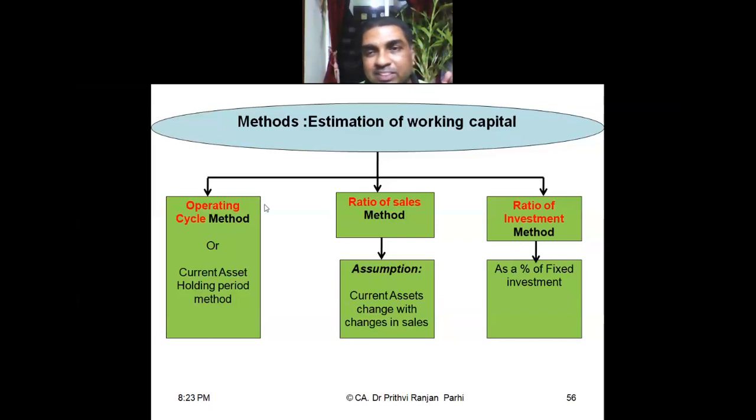Similarly, one more method is the ratio of investment method. We'll see how much is the total investment in fixed assets. And every item is computed with the help of a ratio of that item to the fixed investment. Let us say total investment is 1 lakh. Maybe we'll say debtors will be 5% of that investment, or inventory will be 3% of that investment. So like this, we'll be able to compute various components of working capital. Understood?